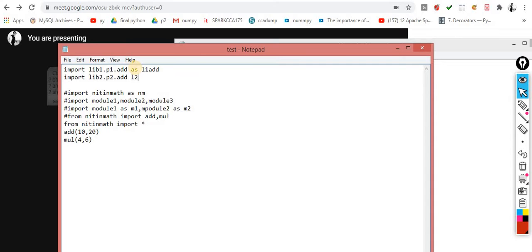This situation can be handled like this. Here you can clearly observe this one is L1 add and this one is L2 add. Otherwise it will give priority to the later one, because this line is executed after this one and it will override the earlier one.